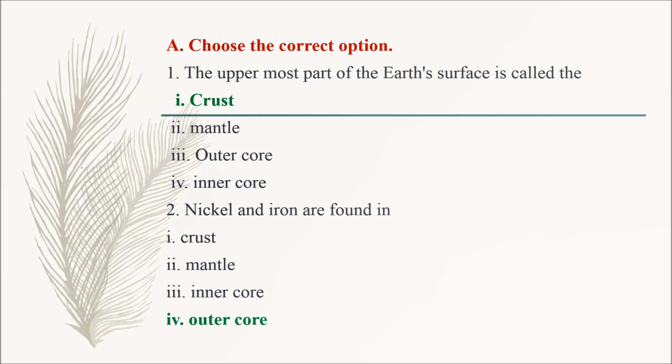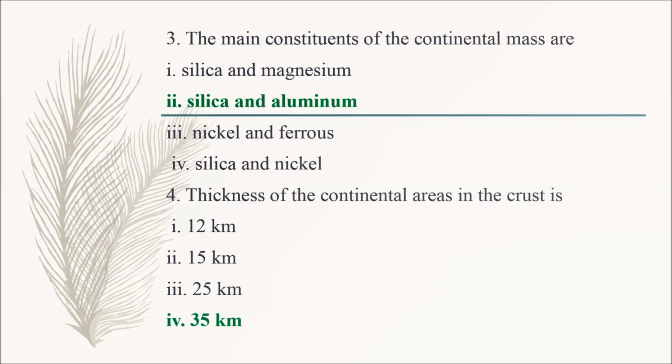Question number 2. Nickel and iron are found in option 1 crust, option 2 mantle, option 3 inner core, option 4 outer core. So the correct answer is option 4 outer core. Question number 3. The main constituents of the continental mass are option 1 silica and magnesium, option 2 silica and aluminium, option 3 nickel and ferrous, option 4 silica and nickel. So the correct answer is option 2 silica and aluminium.